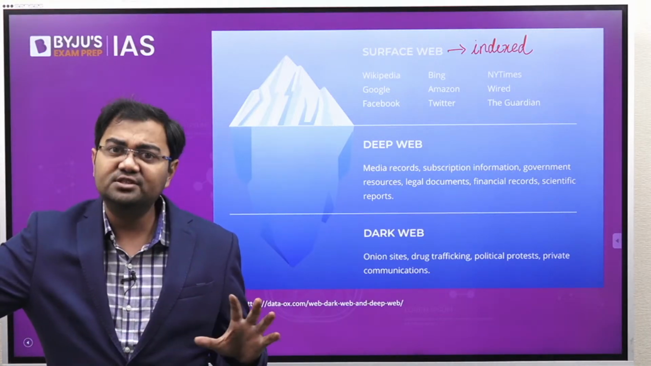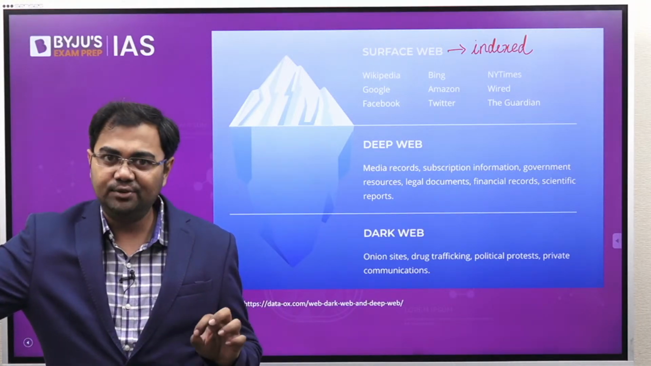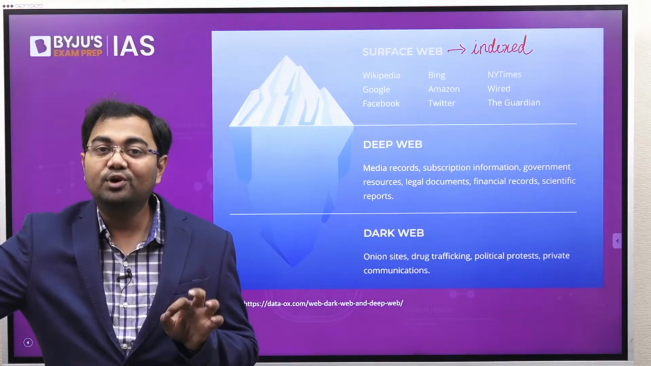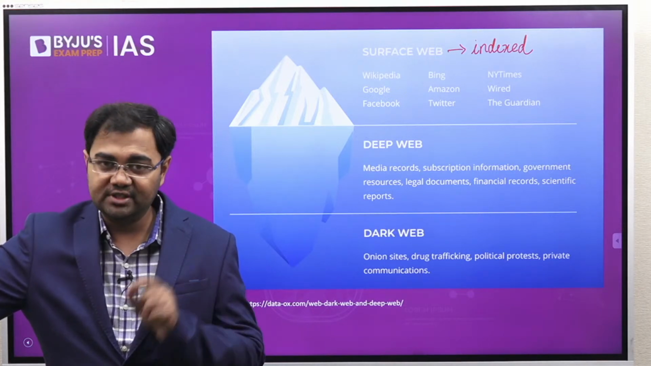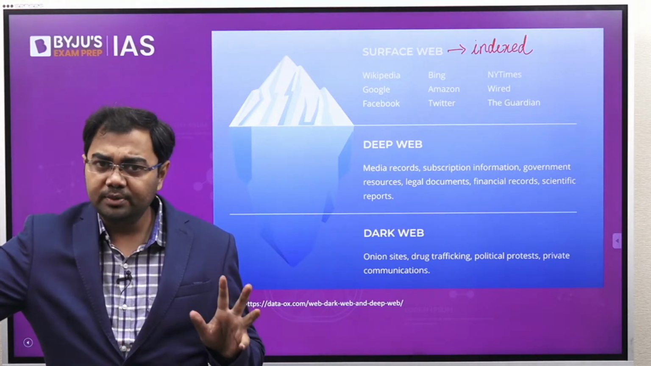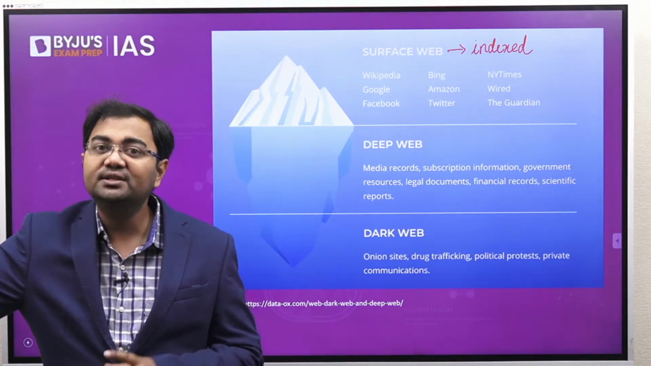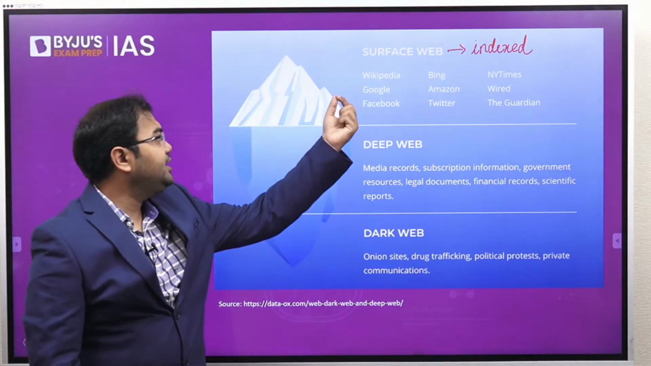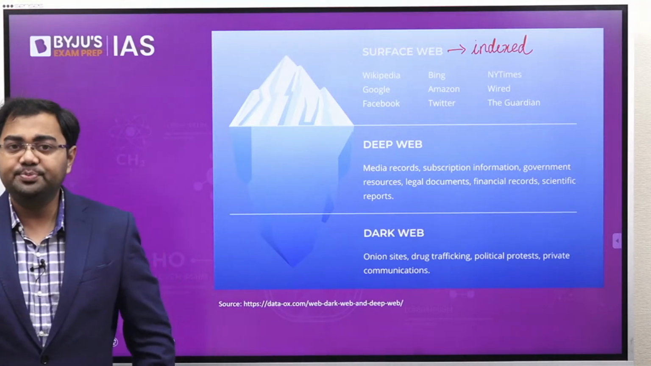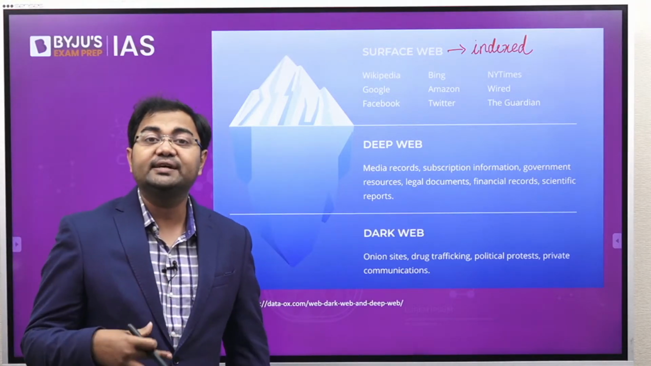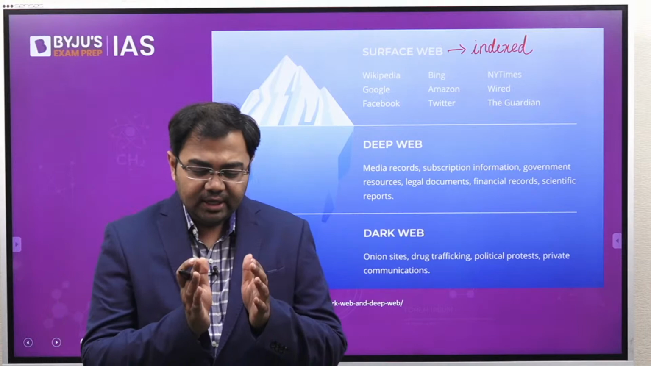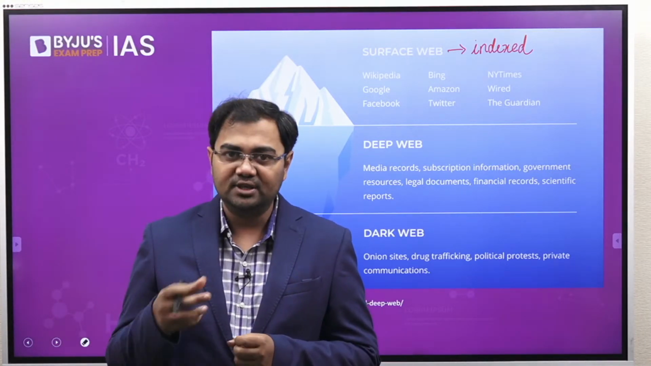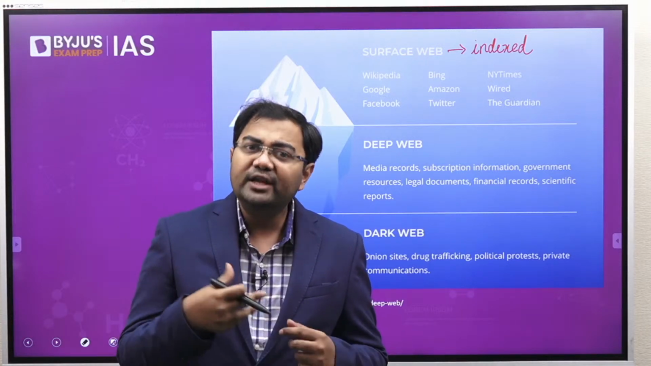All the search results that you get, all the pages that you get, you are able to see them because they are a part of the surface web. So when you do a normal search on a search engine, this is what you get. That's why Wikipedia, Google, Facebook, Bing, etc., can all be considered a part of the surface web.